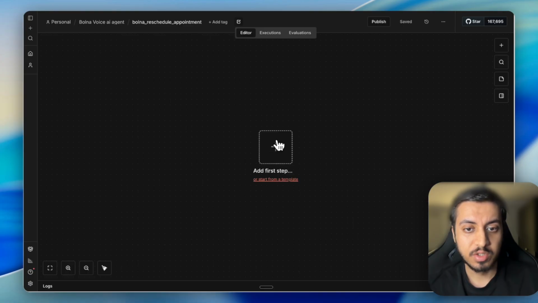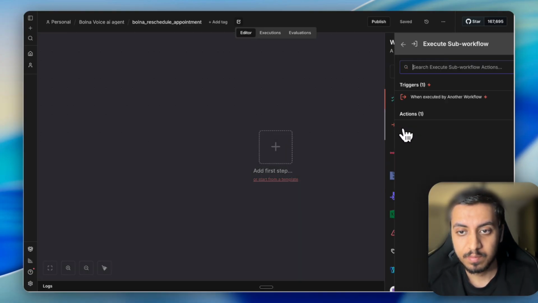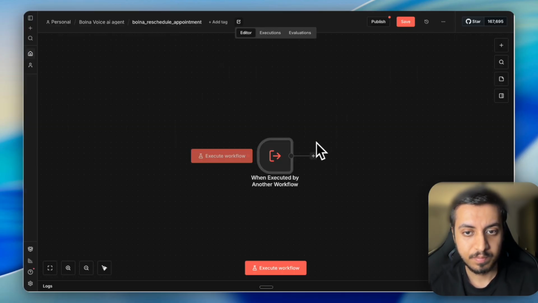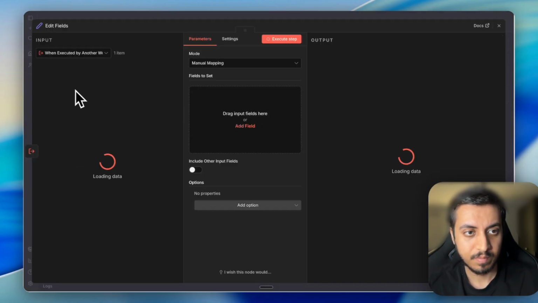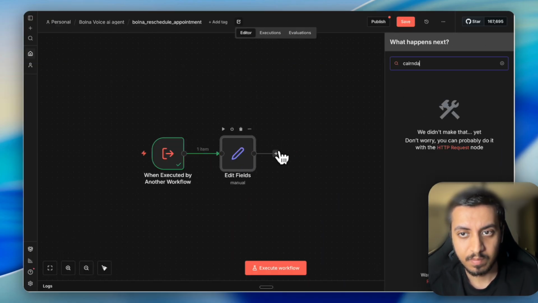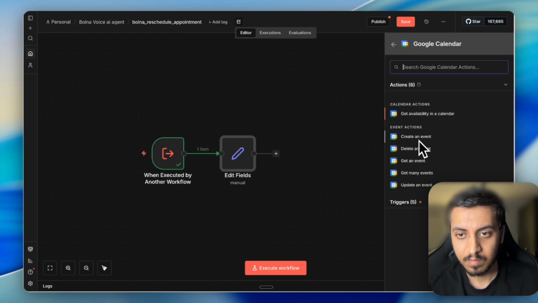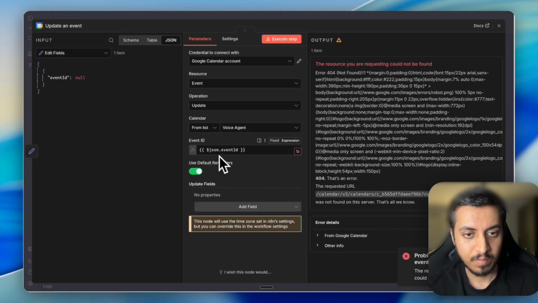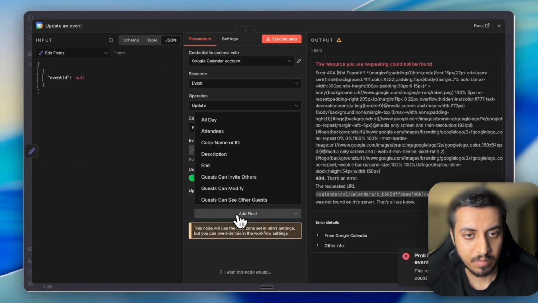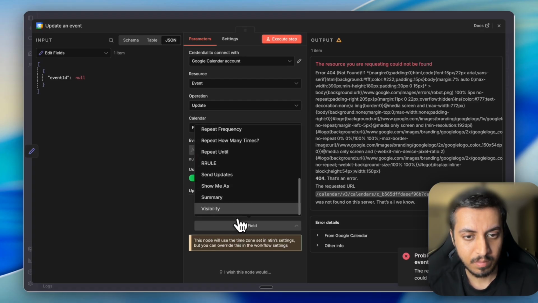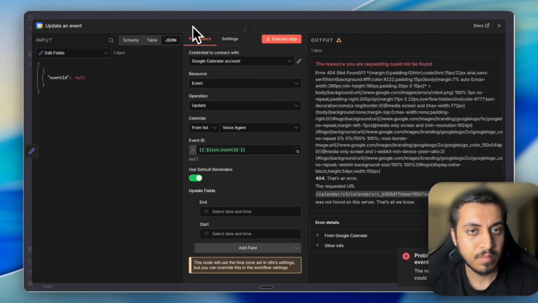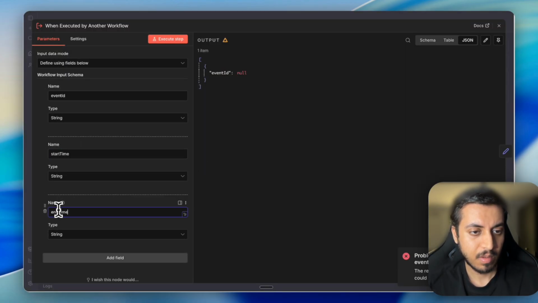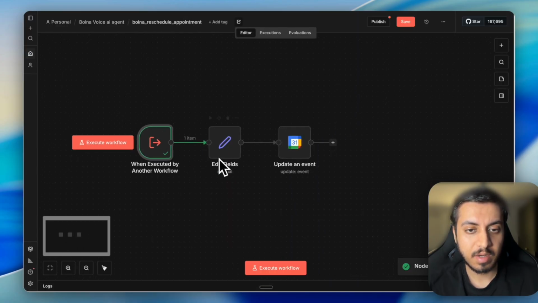Now the next thing is reschedule appointment. Here we need event ID. So in this node we will get event ID, start time and end time.